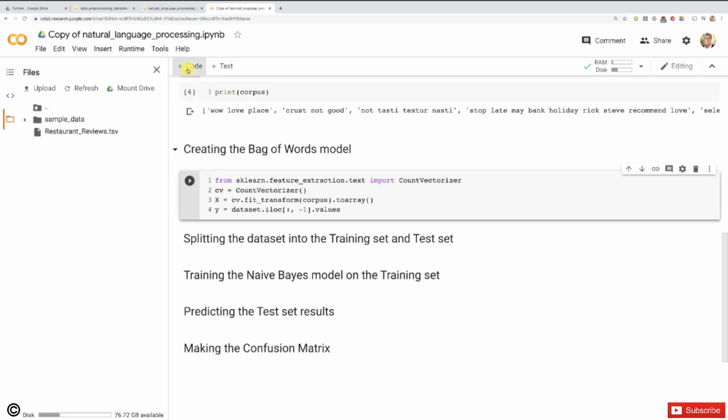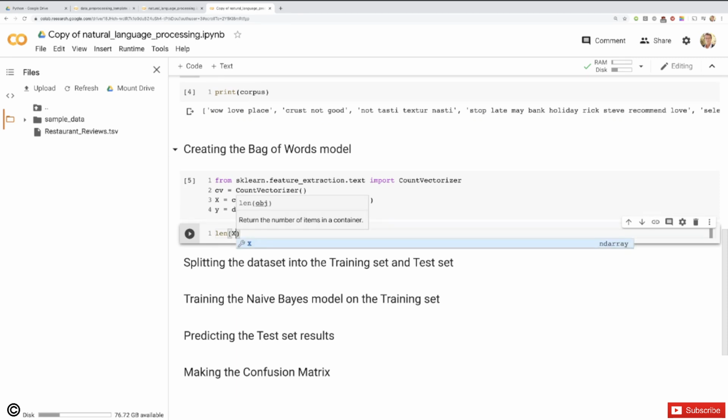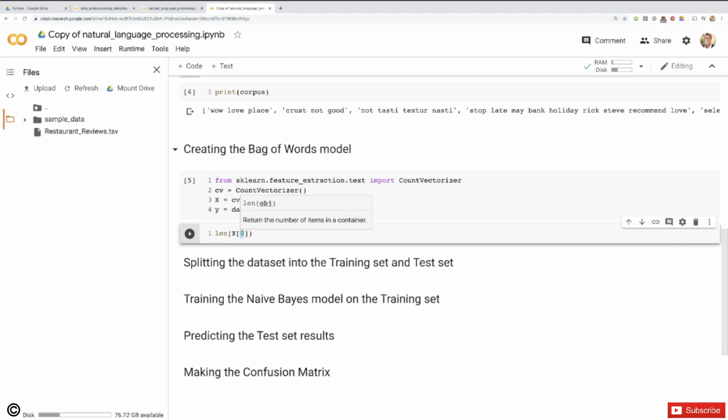You saw that this cell executed properly. And now the trick to get that number of columns in X, that number of words resulting from the tokenization, is just to call the len function here, which is going to take as input this matrix of features X, and then only the first row, right? Remember that the first index here in the pair of square brackets corresponds to the index of the row. All right, so this will give us exactly the number of elements in the first row, therefore the number of columns of X.